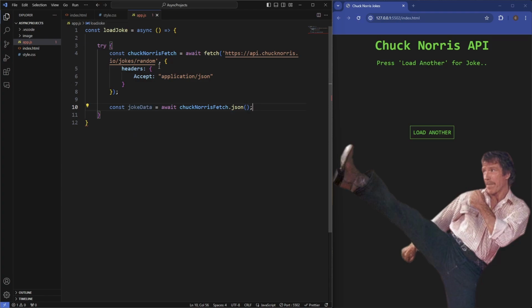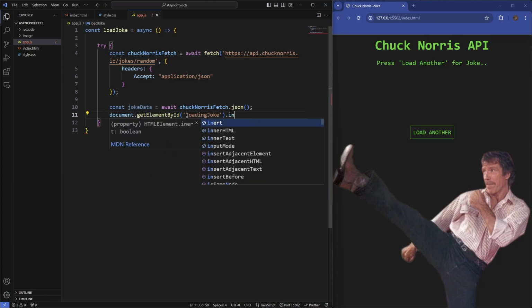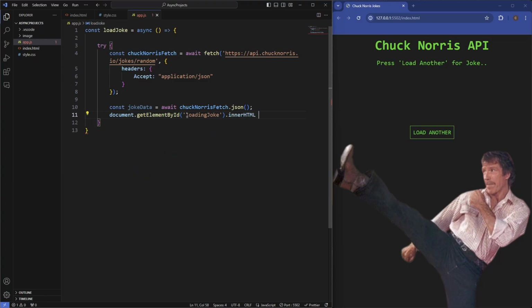And then we need to get the actual value from this jokeData to display in our app here. So we're going to say document.getElementById. We're going to target the loaded joke ID, and then we're going to target the innerHTML, which is going to equal jokeData.value, which is going to be the joke.